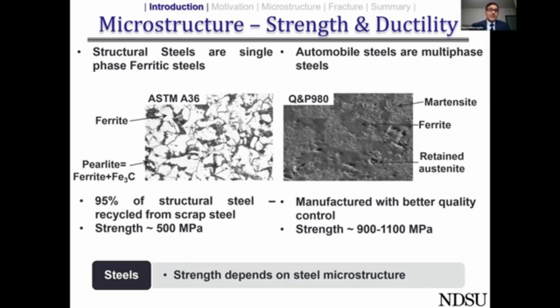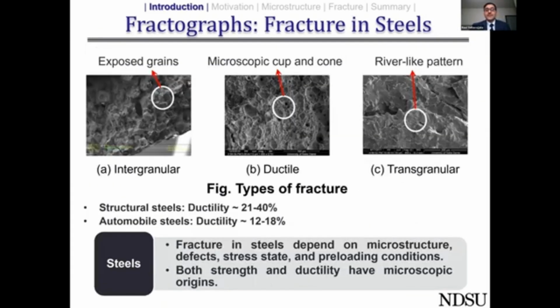So is strength the only property that depends upon the microstructure? May not be the case. So now let's look at the fractographs, which are nothing but microscale images of fractured surfaces. So here I have three different types of fractures that are very common in steels.